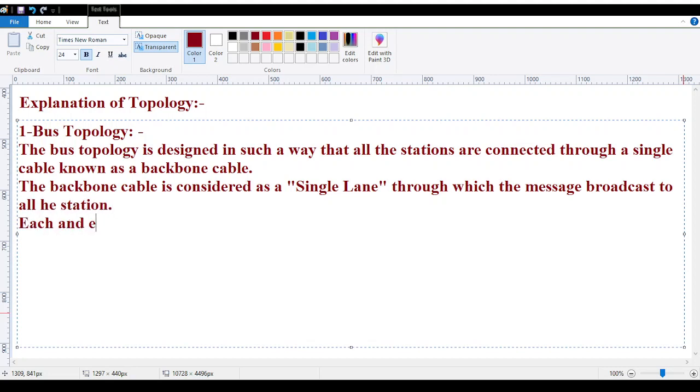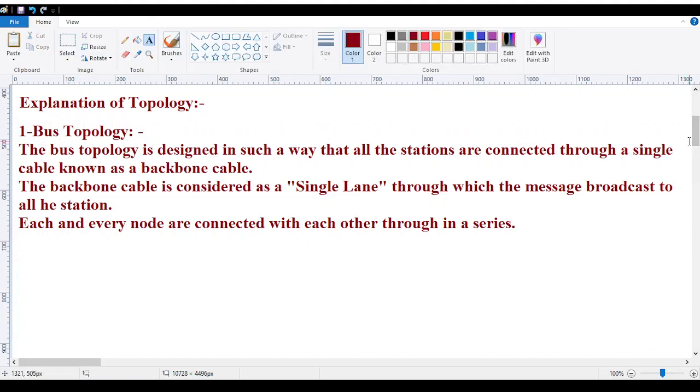Each and every node is connected with each other in a series.